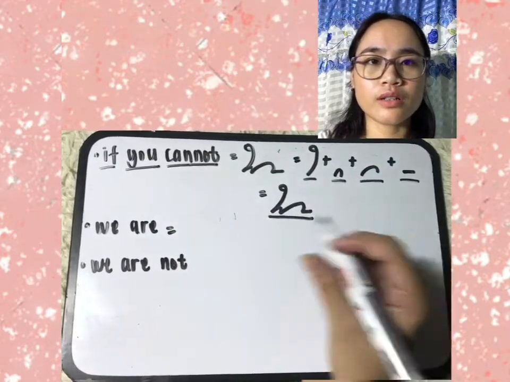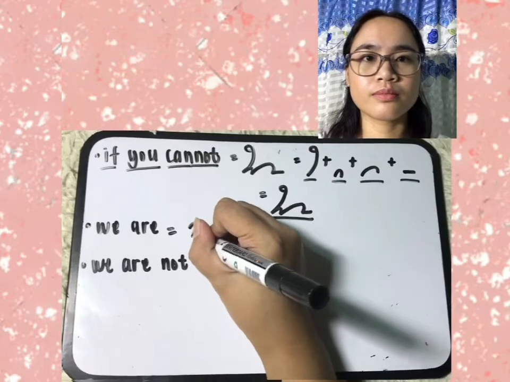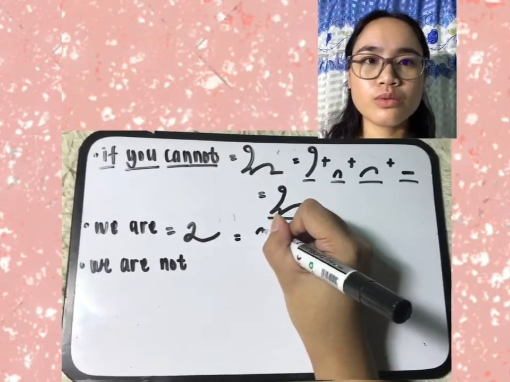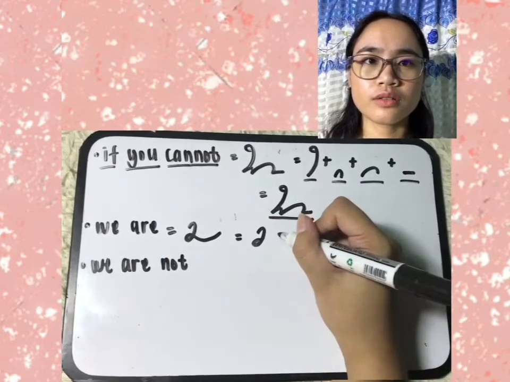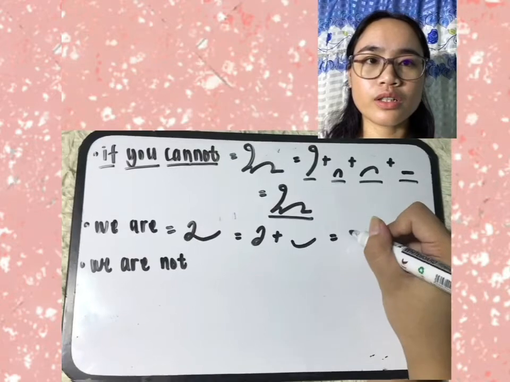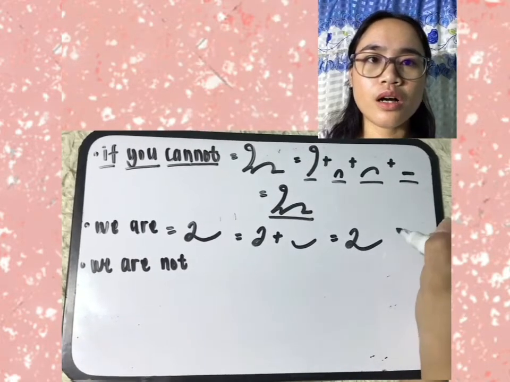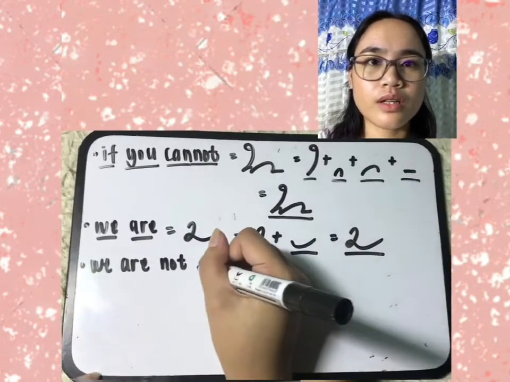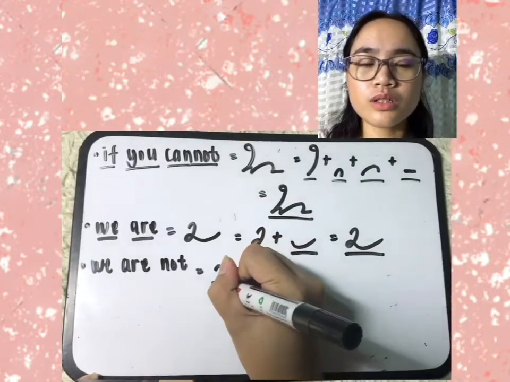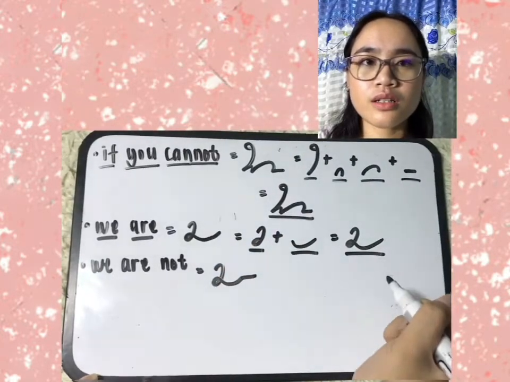Next we have we are. So we have U E for we, then are, a short forward undercurve. So we are. Next phrase is we are not. So U E, are, not.